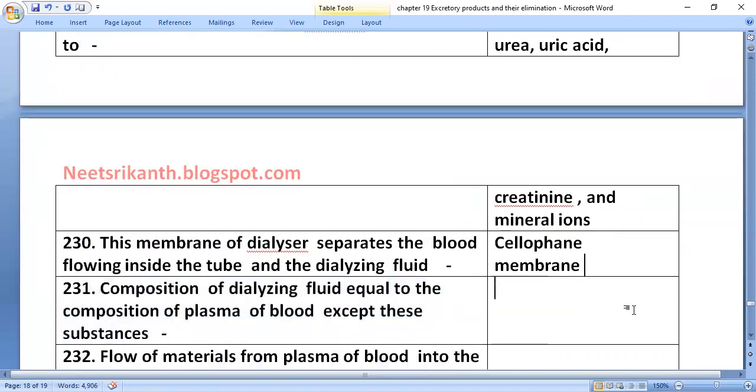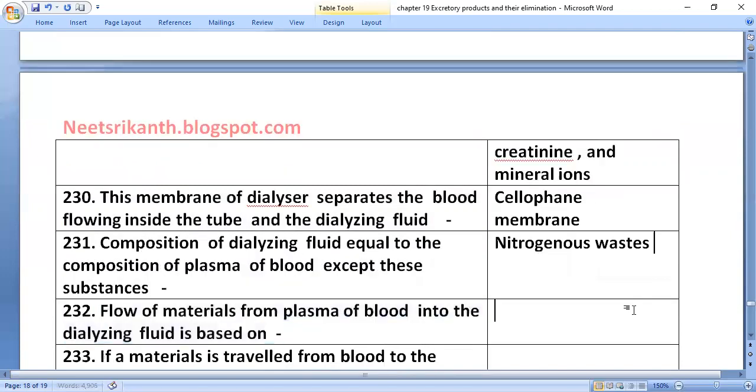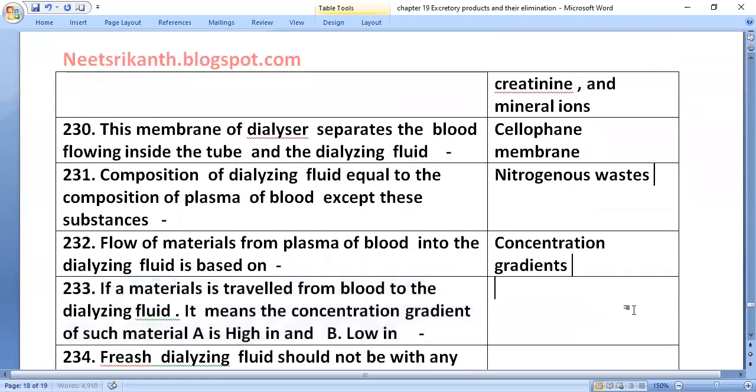The composition of dialyzing fluid is equal to the composition of blood except for nitrogenous wastes. The flow of material from blood plasma into the dialyzing fluid is based on concentration gradients. If a material travels from blood to the dialyzing fluid, it means its concentration gradient is high in blood and low in the dialyzing fluid.